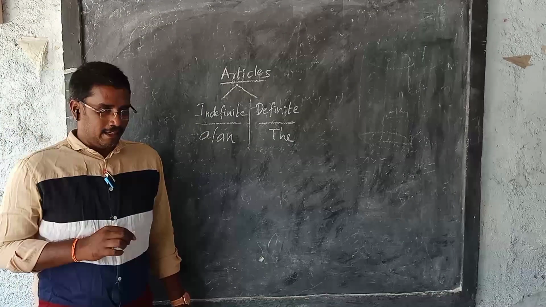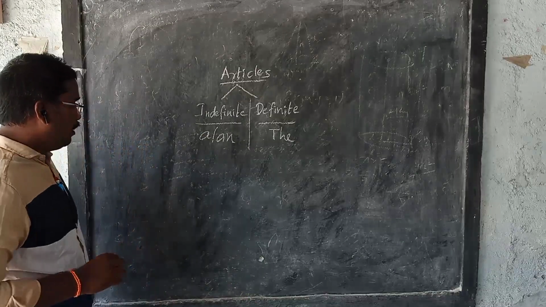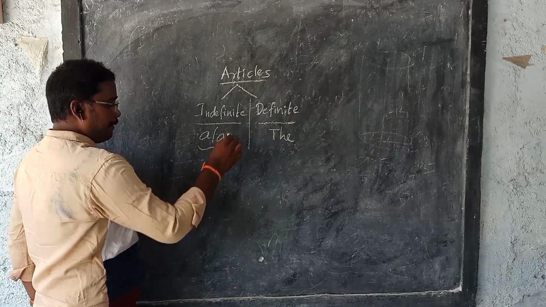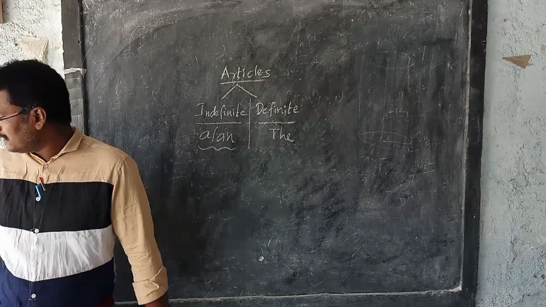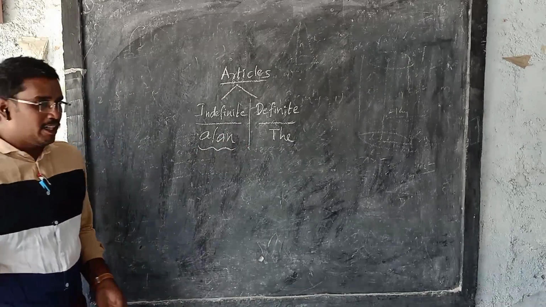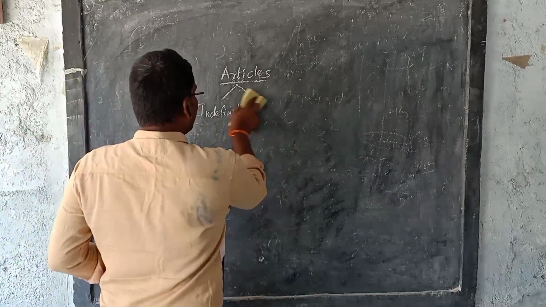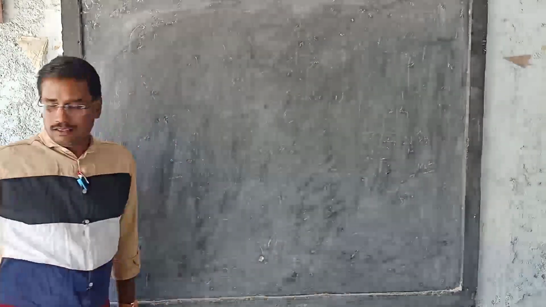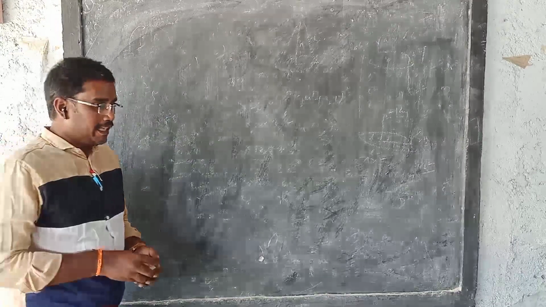Okay, A and an. Yesterday we observed how to use A and an. In our primary classes, what did our teachers say about when to use A and when to use an?